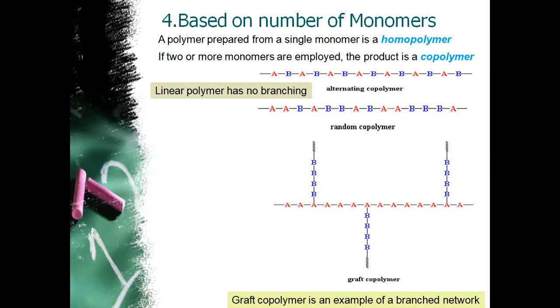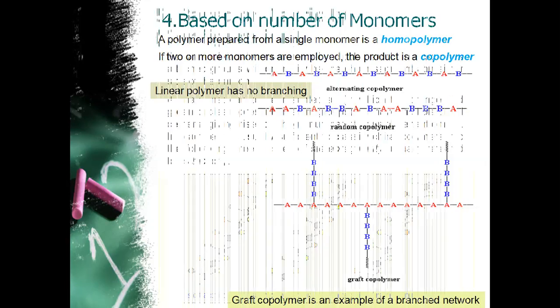Second is random copolymer, when a random arrangement of both monomers is found. Third is graft, a type of branched network arrangement. If one monomer forms the branch and the other forms the main chain, that is, if A has the main chain, B can be in the form of branches, or vice versa.